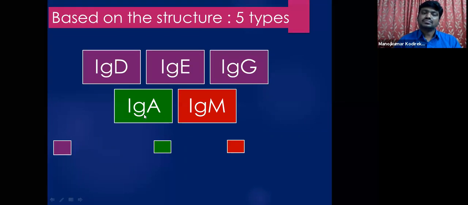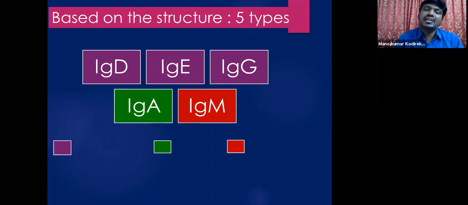IgA: again immunoglobulin, and A stands for the type of heavy chain. In IgM, M stands for the type of heavy chain. For your information, students, this was not in our textbook. So based on the type of heavy chains, we have 5 different classes of antibodies.